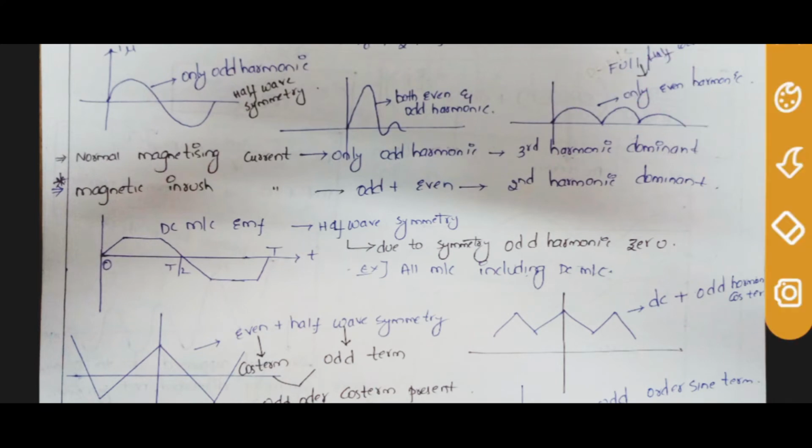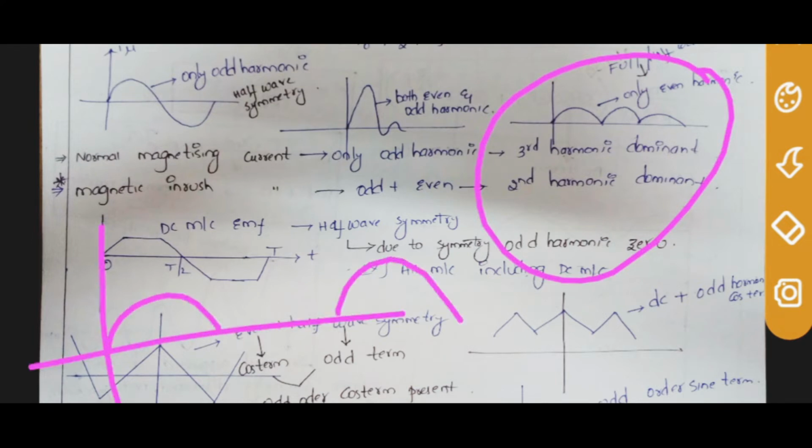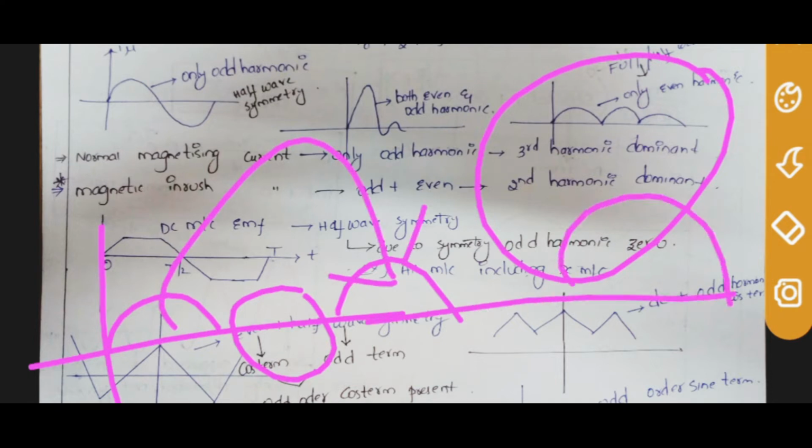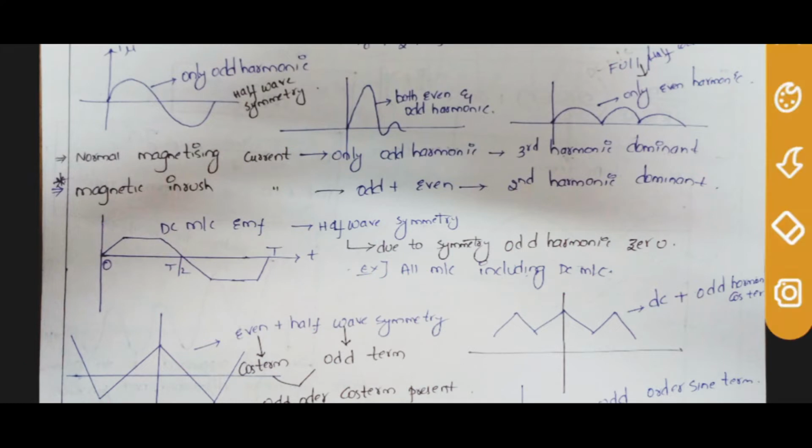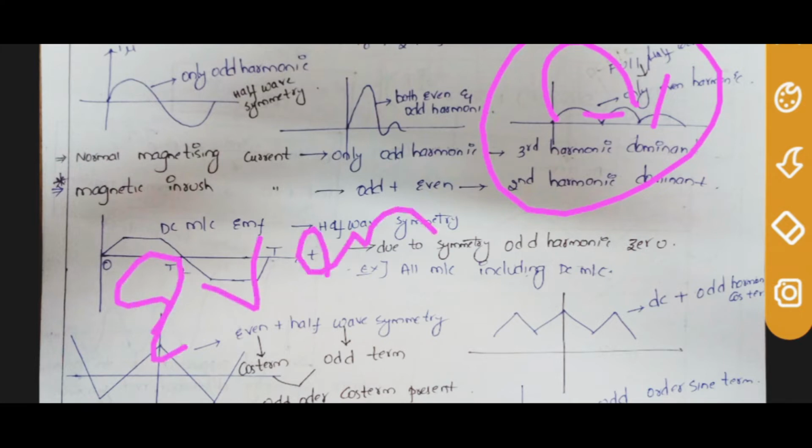It is a full wave rectifier, or you take a half wave rectifier. If you leave this area and shift for one cycle, you will get this area. Another shift for one cycle, you will get this area. Or for a full wave rectifier, just shift for half cycle, you will get this area. So if you don't take the negative sign, if this area is matching, then it will have all its odd harmonics 0, only it has even harmonics.